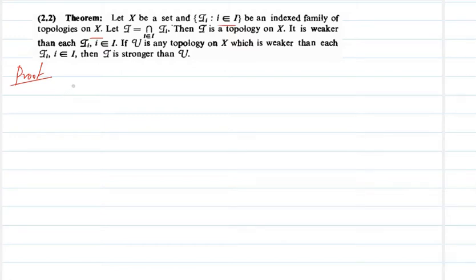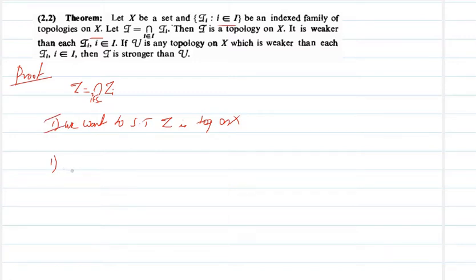First we have the collection tau_i and tau as the intersection of that collection, that is tau_i. First we want to show that tau is a topology on X. For that we have to prove the three conditions. First one, what is the first condition?